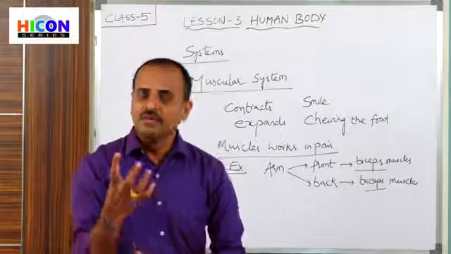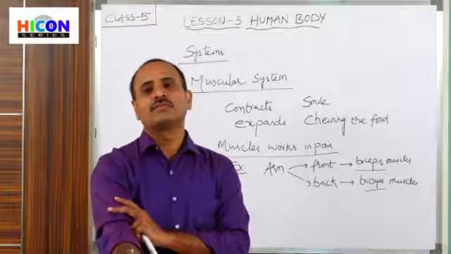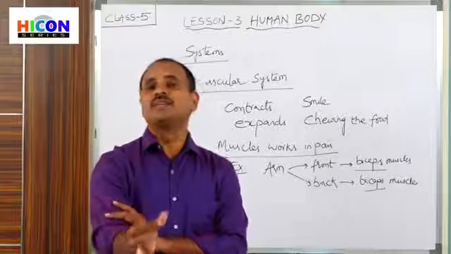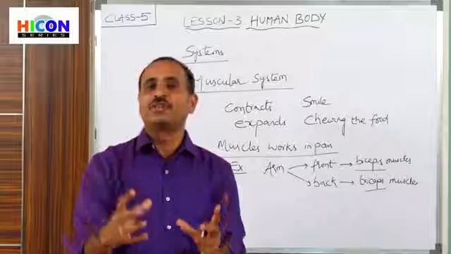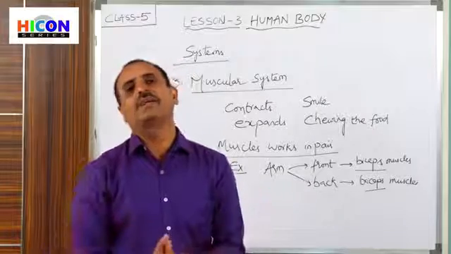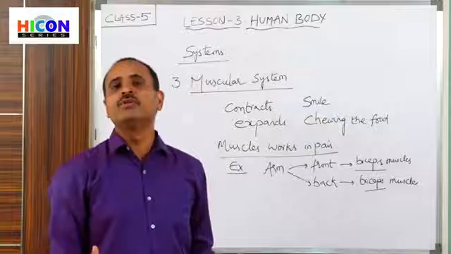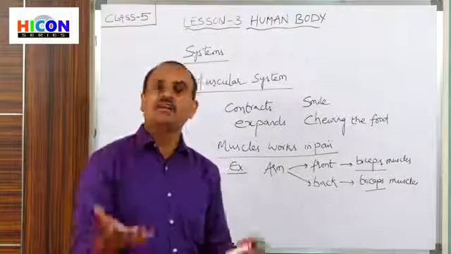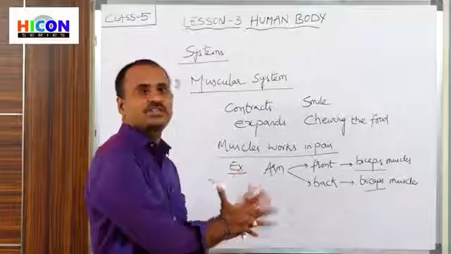Generally, two muscles are attached at each joint of the bone. That means there will be a pair of muscles at each joint of the bone, and the muscles at each joint will contract and expand. Because of these contractions and expansions of the muscles, we are able to fold our legs and arms. So children, this is about the muscular system.